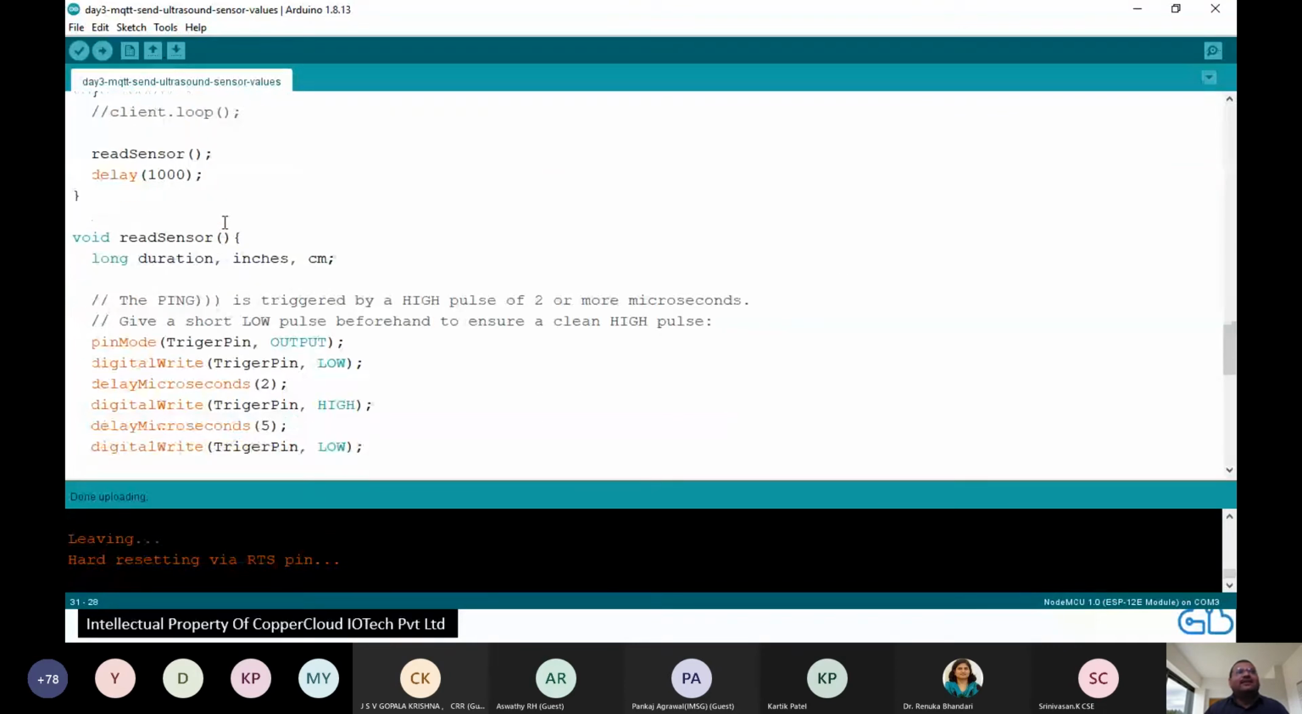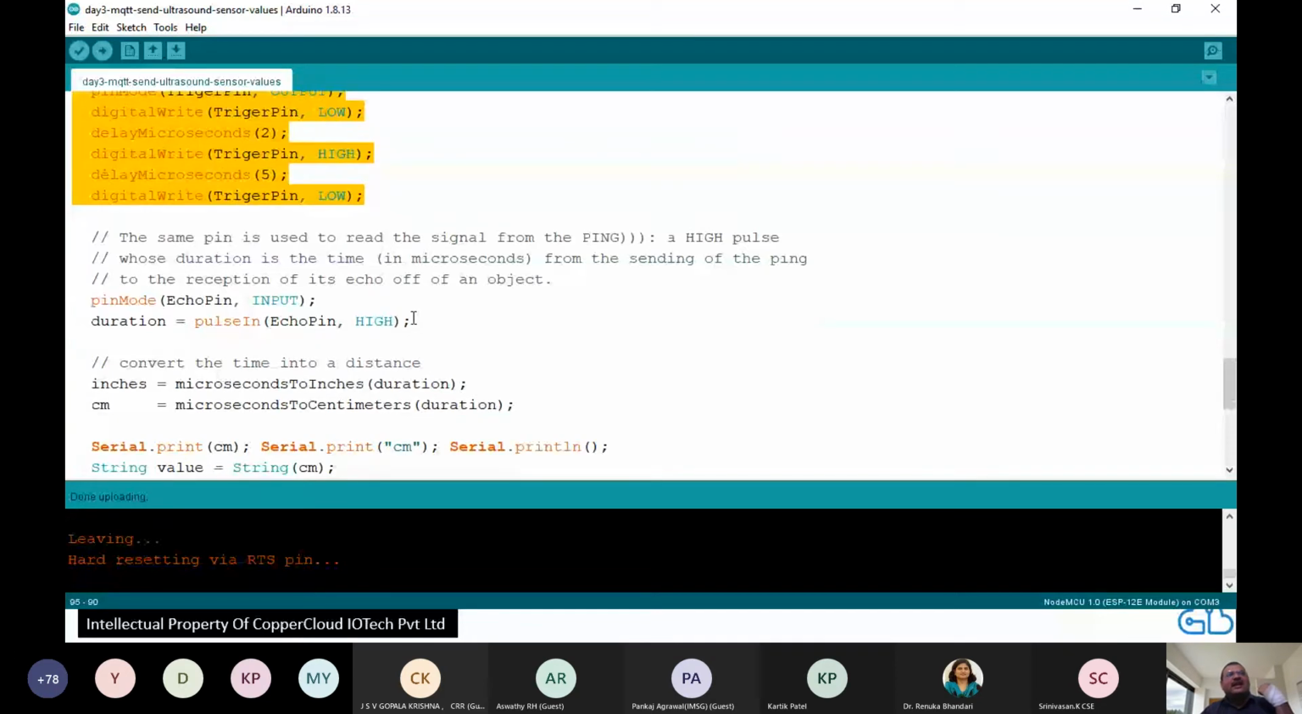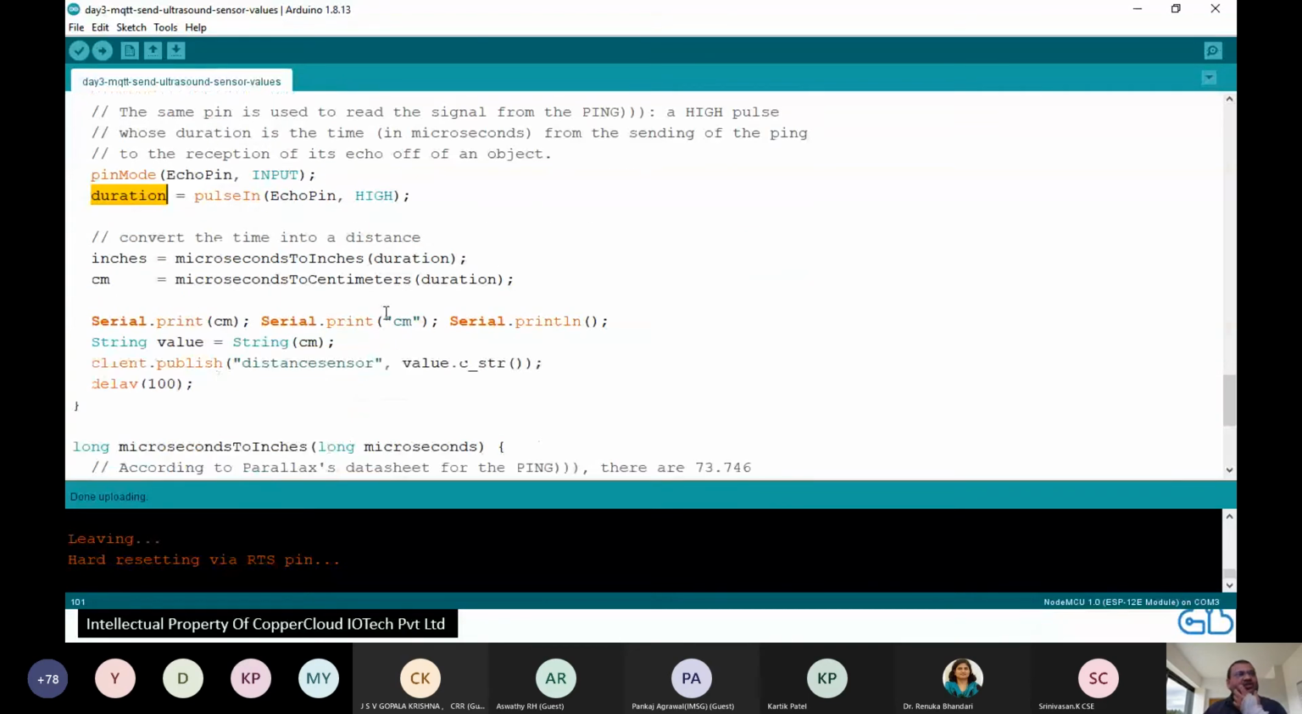What we are going to say is read sensor. This is reading your sensor. Once again, making your trigger pin high, transferring the pulse, receiving the echo, computing how many microseconds have elapsed, and then finding out the duration of the pulse. And based on that, you use a speed of sound formula. And then yesterday we were printing it here. Today we are doing one more thing. We have created a topic called distance sensor, and we are writing out the centimeter value on that topic.